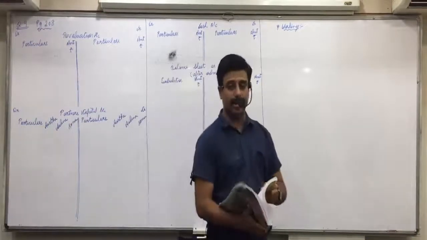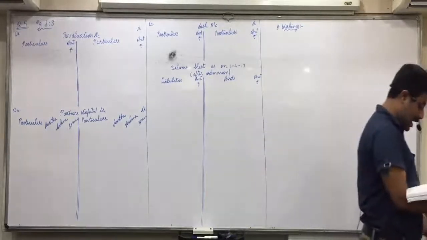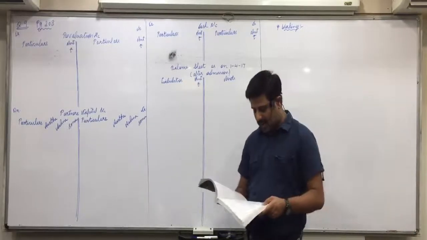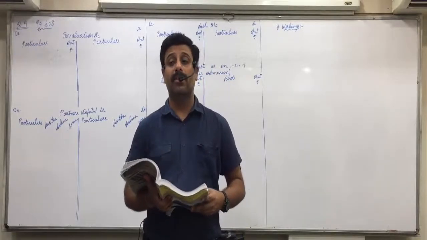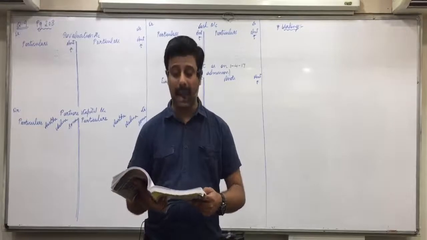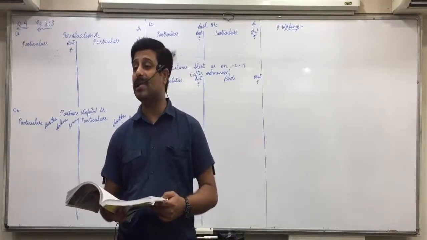Question number 9. Asta and Anna are partners in a firm. The balance sheet of the firm as on 31/3/17 was as under. First of all, liabilities side. Put tick on capitals. Workmen compensation fund.